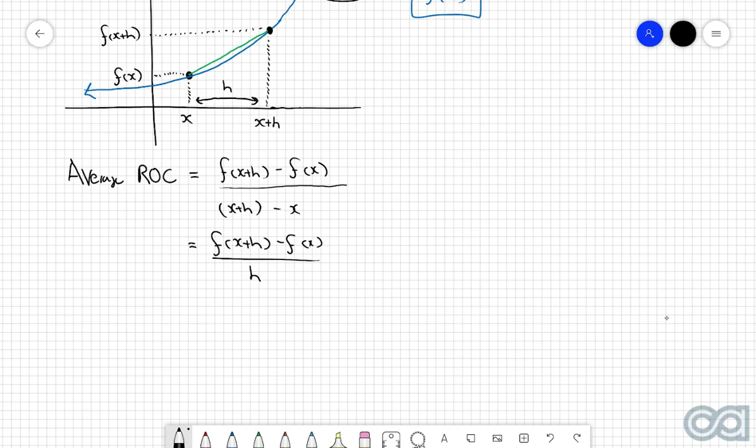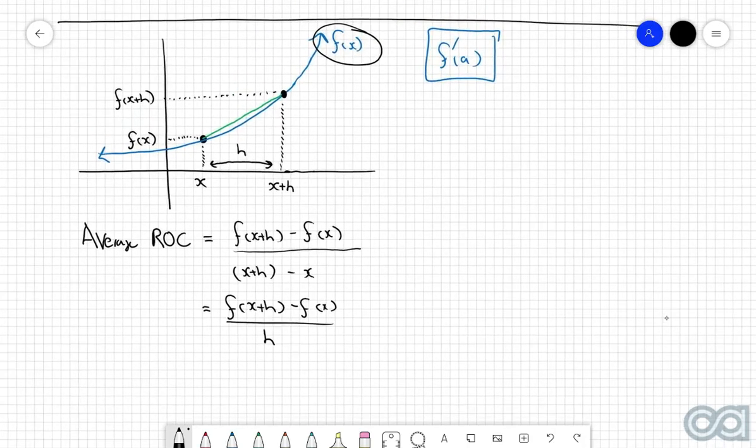However, we said before that an average rate of change is good, but it's not great. So the way that we get to a more accurate answer is we need to close in the gap between these two points here. Now, if we think about this in a graphical sense, if we close in the gap between these two points, it means that this value of h is going to get smaller and smaller and smaller.